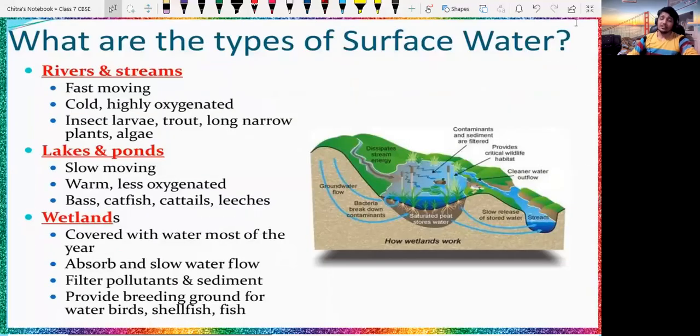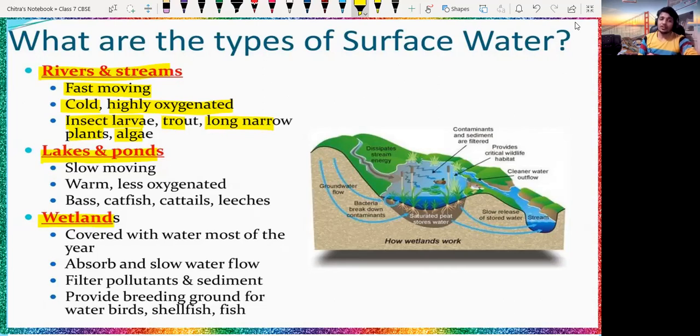What are the types of surface water? We have rivers, streams, lakes and ponds, wetlands, etc. These are the surface water sources. Rivers and streams have moving, fast-moving water, which is cold and highly oxygenated. You have to remember this characteristic feature. Insect larvae, long narrow plants, and algae easily grow in the water of rivers and streams.